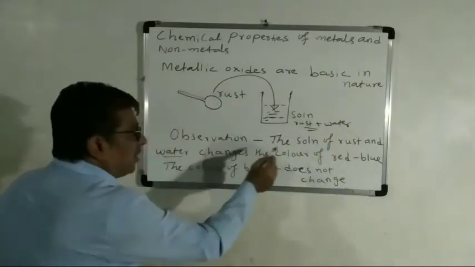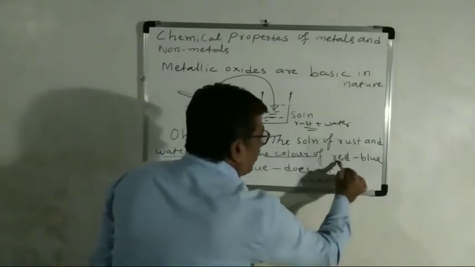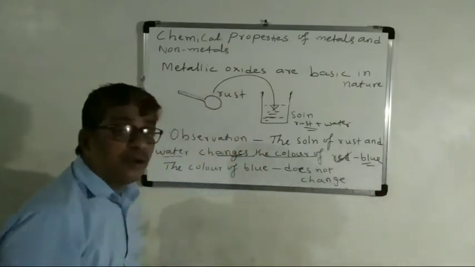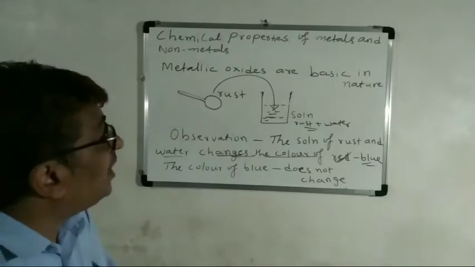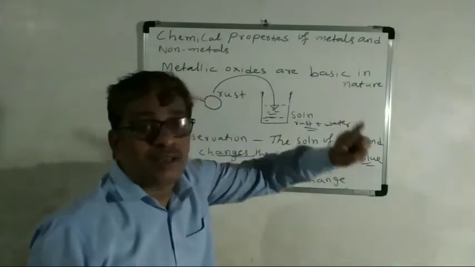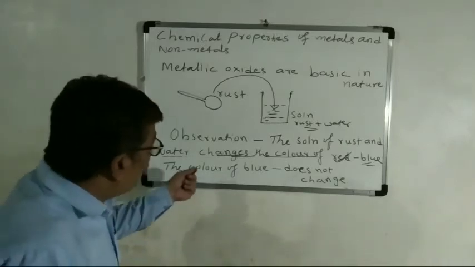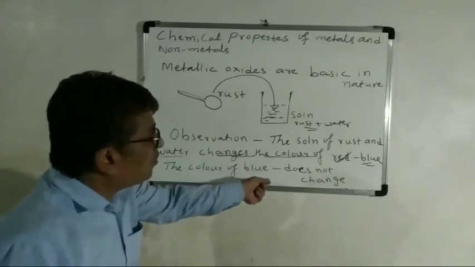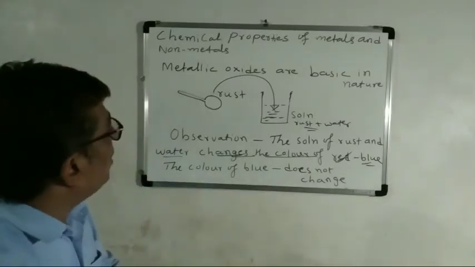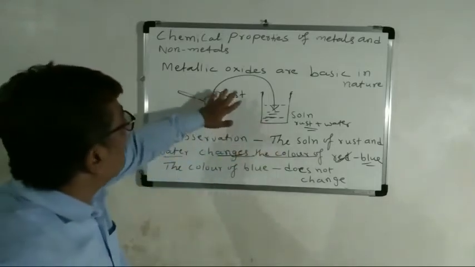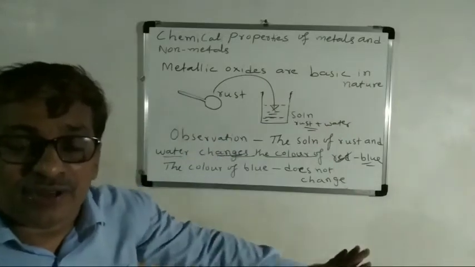If the solution of rust and water changes the color of red litmus to blue, this is the indication of basic nature. If you dip the blue litmus paper, it does not change. In this way, we say that metallic oxides are basic in nature.